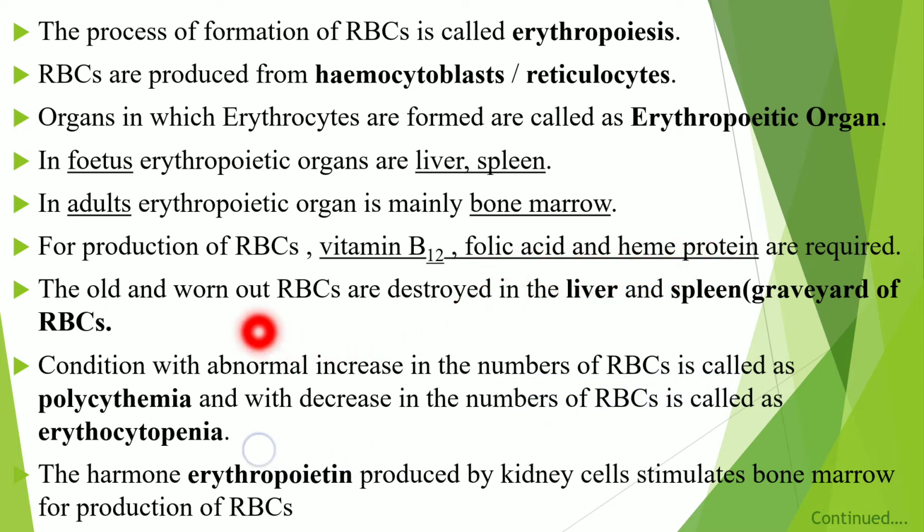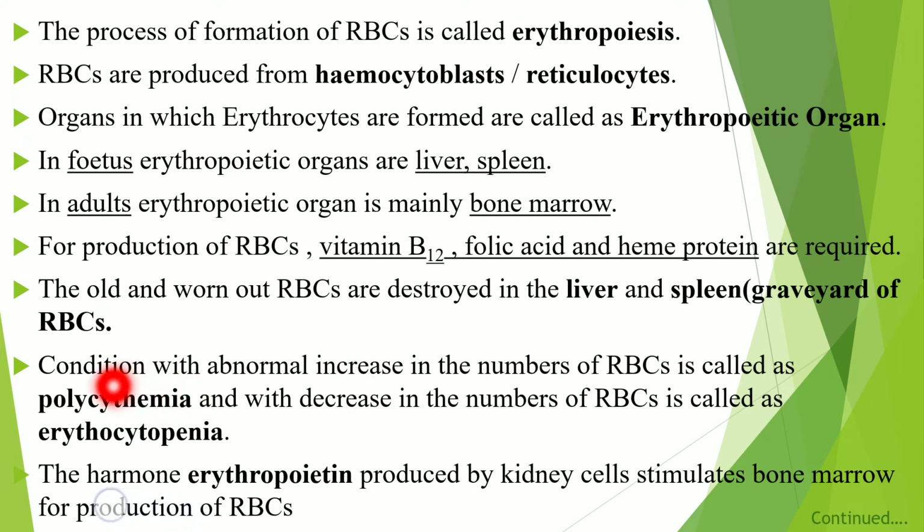Then the old and worn out RBCs are destroyed in liver and spleen, which is called the graveyard of RBC, meaning breakdown of RBC. The condition with abnormal increase in number of RBC is called polycythemia.